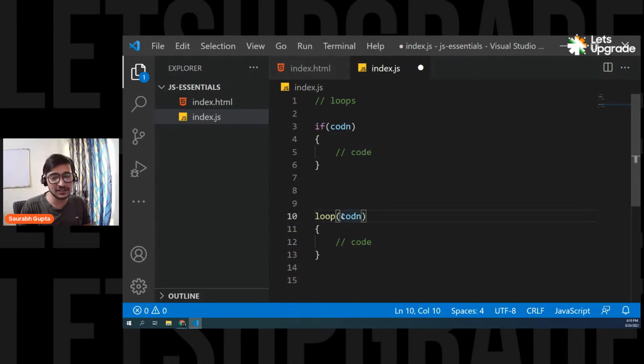So if the condition is false, we'll go outside. But if the condition is correct, we'll come inside, execute the code, and after this we're not going to go outside. We'll go back up and check the condition again. Again, if it is correct, we'll come inside, execute the code, and go back up. That means the loop is never going to end from here. Only if the condition becomes false at some point, let's say after the loop has repeated 10 times, will it go outside.